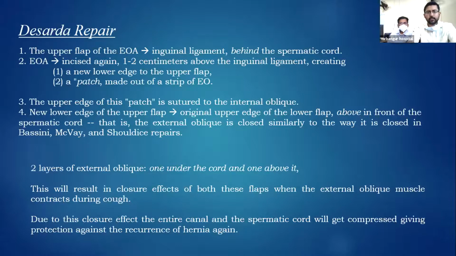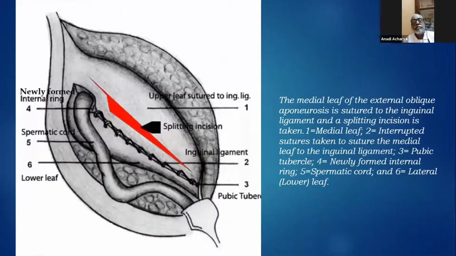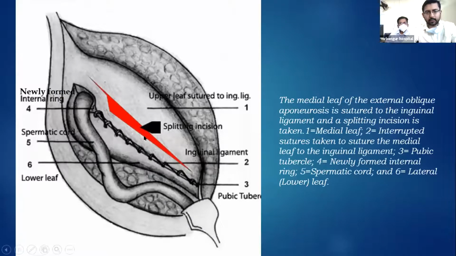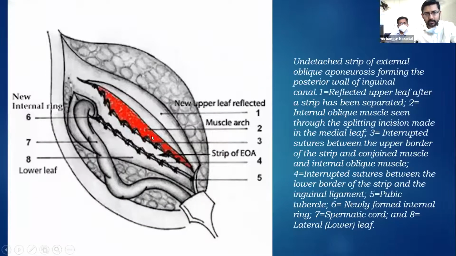Now the advantage here is that there are two layers of the external oblique, one under the cord and one above the cord, and this results in a physiological closure effect of both these flaps when the external oblique muscle contracts during coughing. Due to this closure effect, the entire canal of the spermatic cord will get compressed, giving protection against recurrence of the hernia. As you can see, the split is made in the upper leaf, and the upper edge of this patch is attached to the internal oblique, and the lower edge of the upper flap will be attached to the external oblique to close the external oblique, as it is done in all the other repairs.